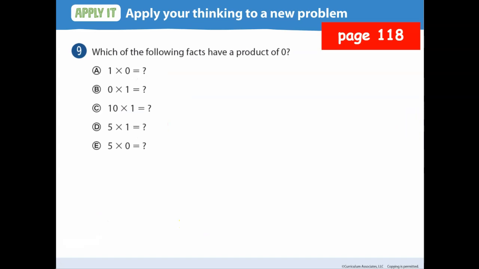It says, which of the following facts have a product of 0? Okay. Is it A? Yes. So any number multiplied by 0 is going to be what? 0. So my fact has to have a 0 in it, right? So is it A? Yes. 1 times 0 is 0. Right?